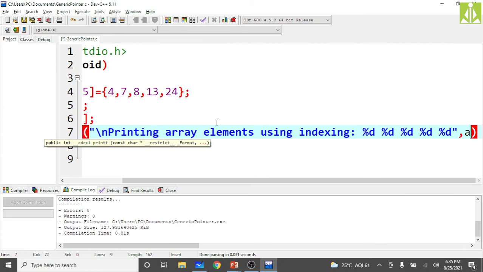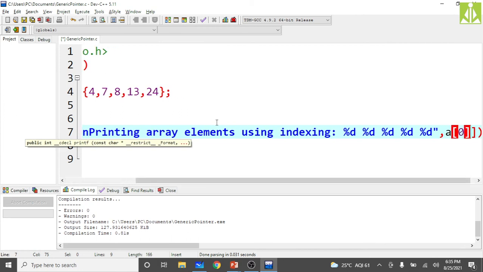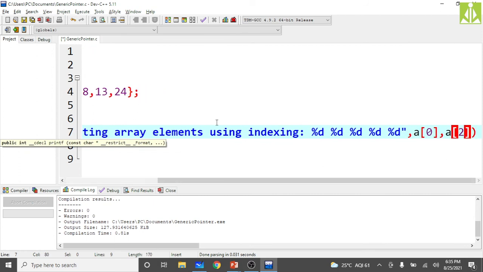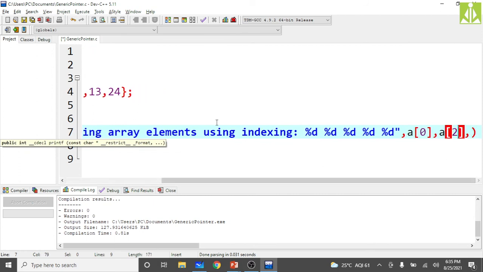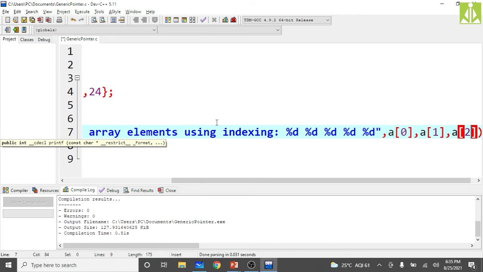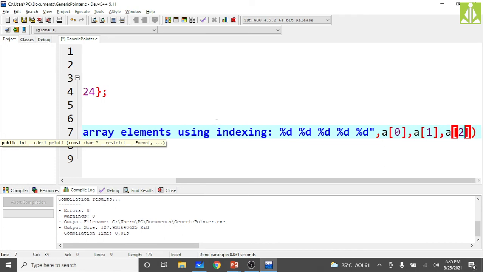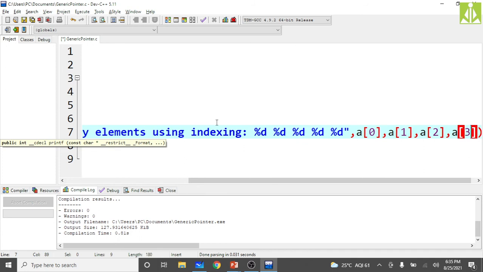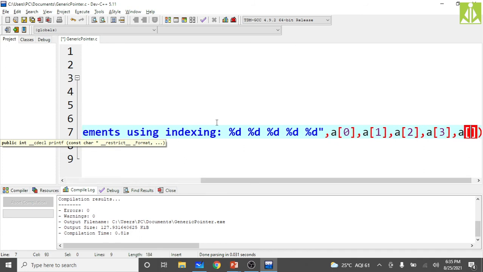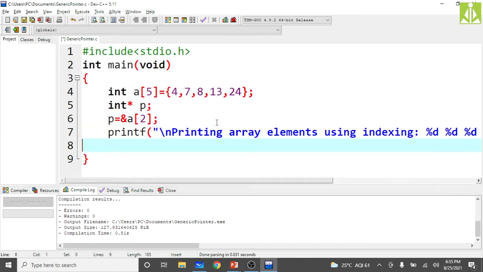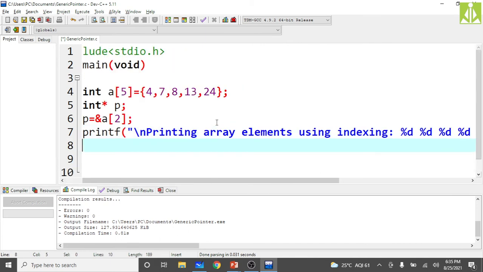Put the identifier followed by the index in the square brackets. So this is the first element, second element, third element, fourth element, the last element, fifth element. Put the semicolon at the end and come down.